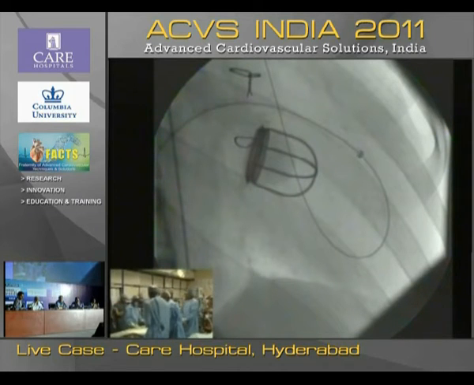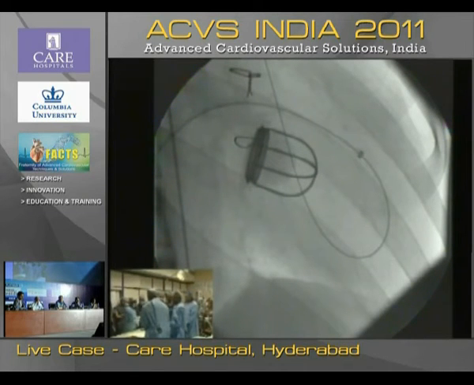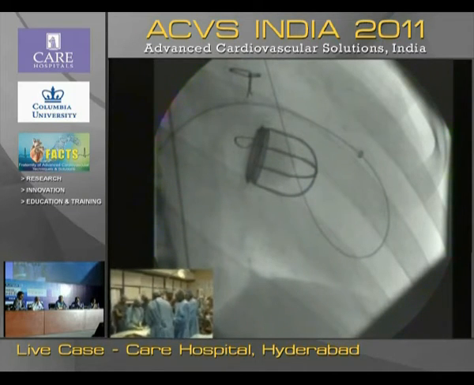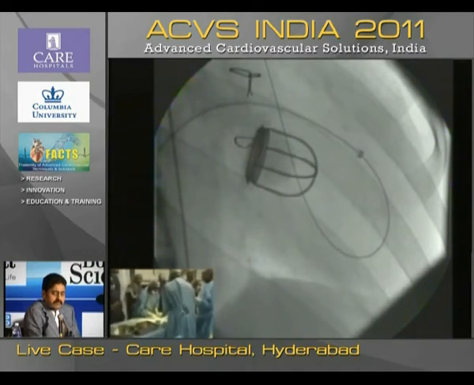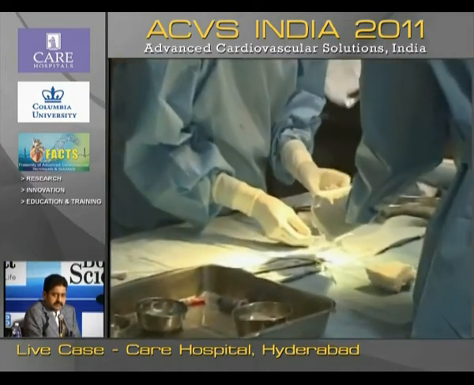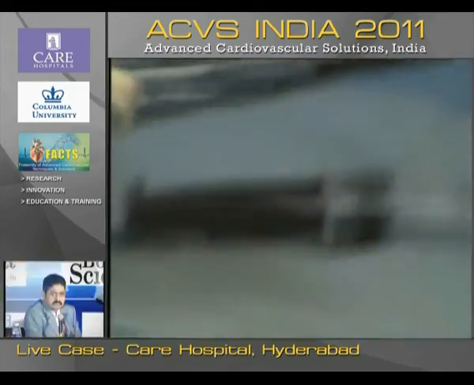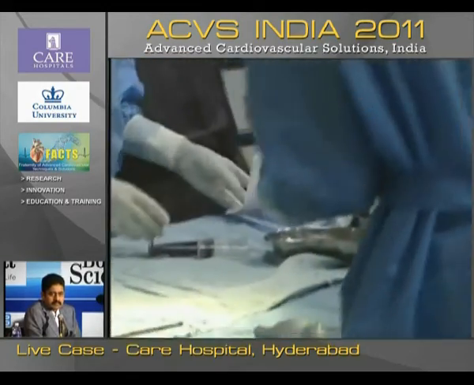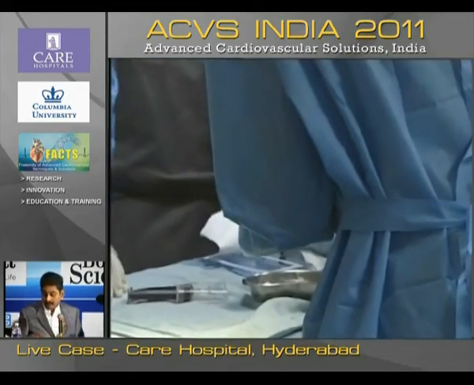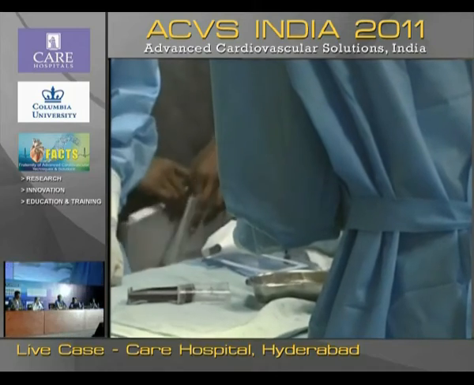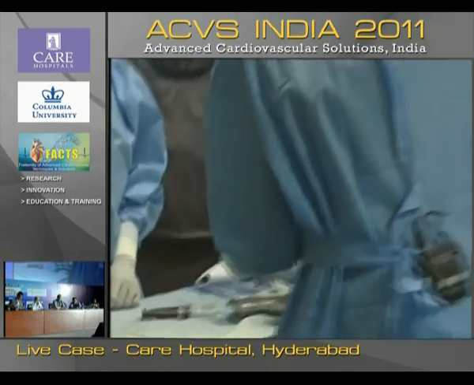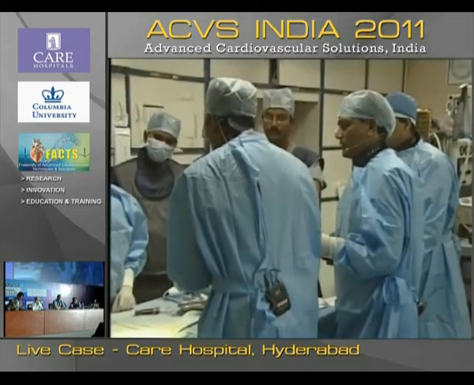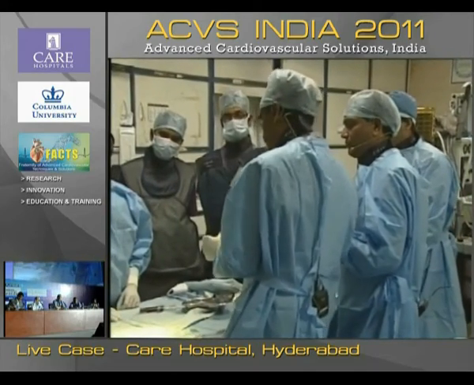Can you focus on the device, please? Can the camera focus on the device and make it bigger? We are using a 10-8 LifeTech device here. LifeTech device can go 10-8 easily through a 6 French sheath. However, we put a 7 French sheath here, thinking that in this kind of tortuosity situation, it is better to use an additional buddy wire several times. So that's what we are thinking.